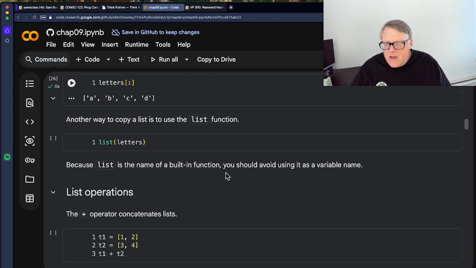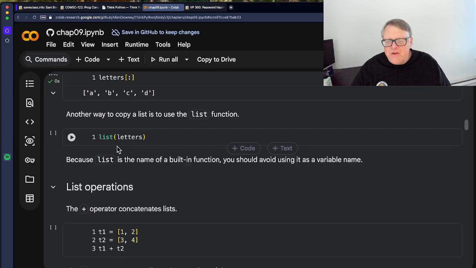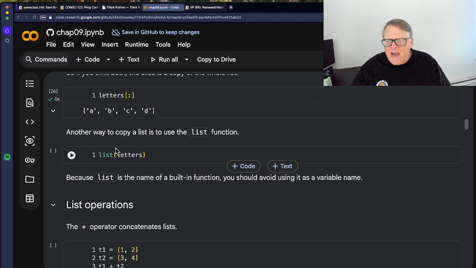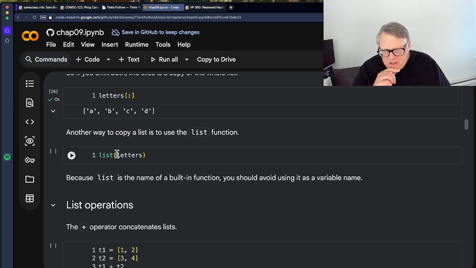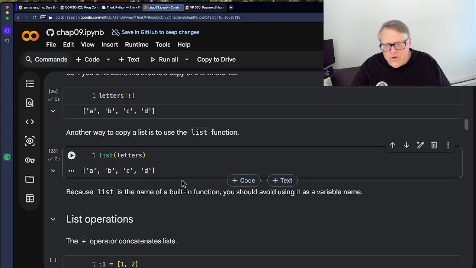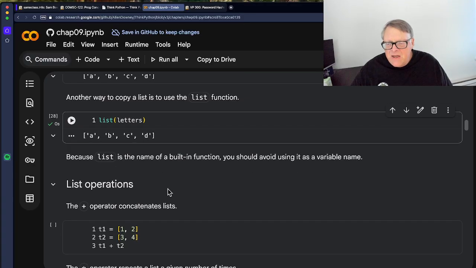All right, you can also copy a list using the list function. I can have a list of letters, and actually I would think that would be a list of a list. Let's see what it is. Nope, you just get the list. That's not obvious to me. I would think list of a thing that's already a list would give you a nested list, but apparently not.